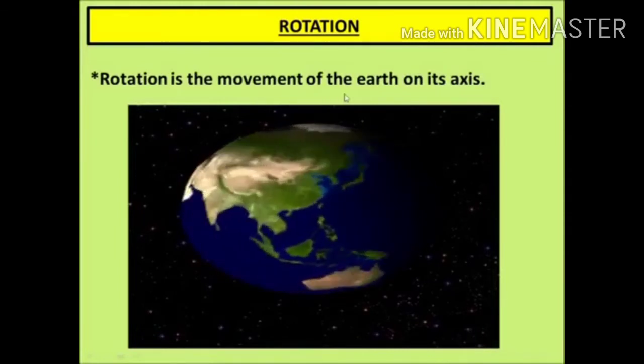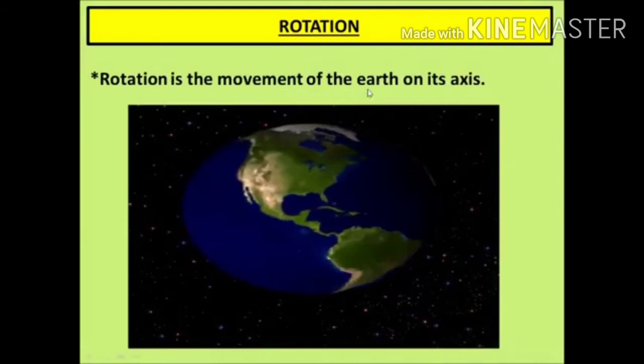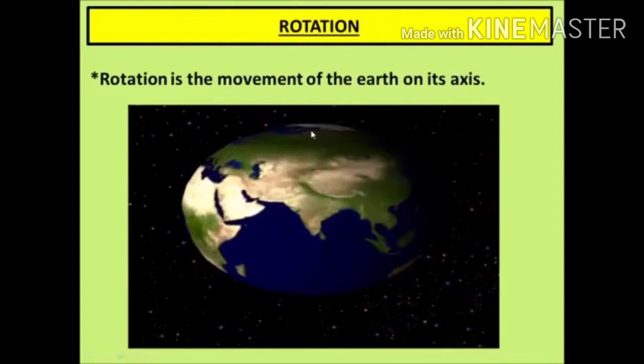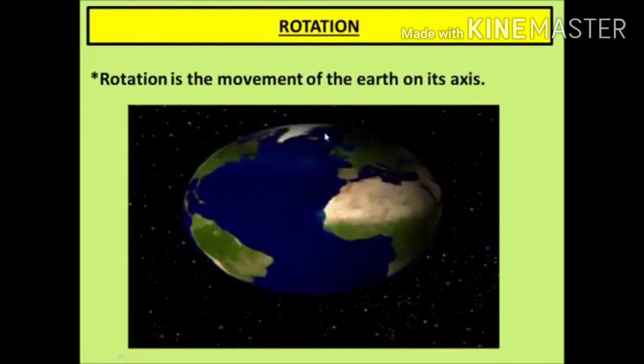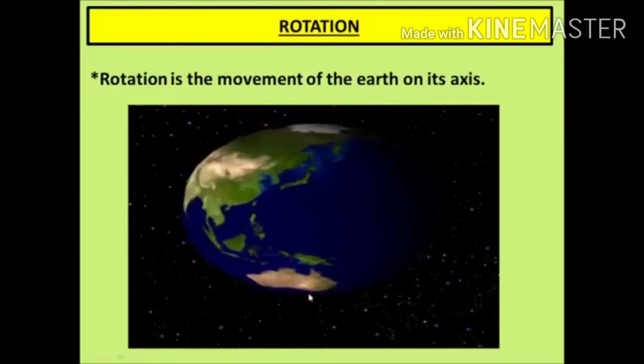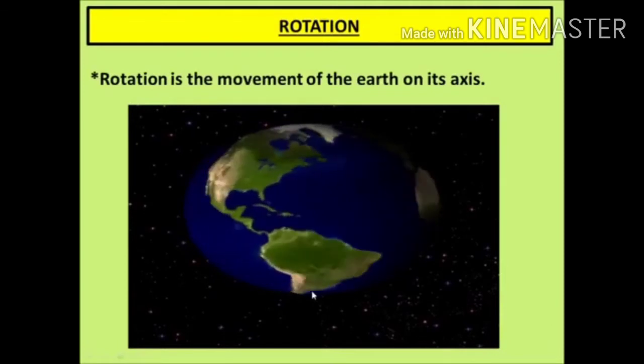You can see in this video how Earth is moving around its axis. Axis is actually an imaginary line. We can't see that axis in actual on the Earth. When you see a globe, you can identify that axis, which is an imaginary line.